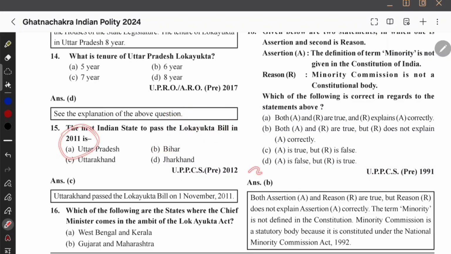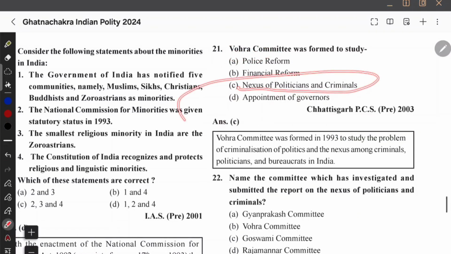Yeah, in 2011 they are asking because the question is 2012. Okay, that's why they asked. Usually they will not ask, so leave it. They're asking about the Vohra committee. It was formed to study the nexus of politicians and criminals.